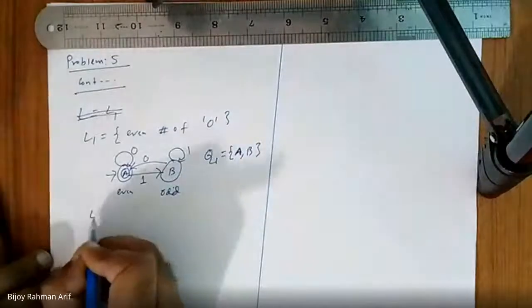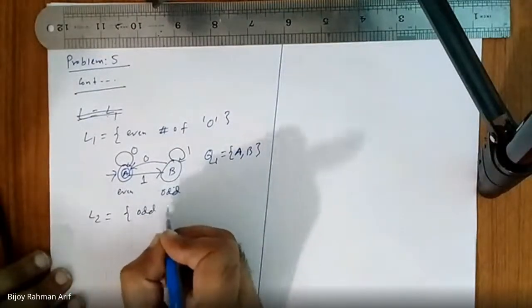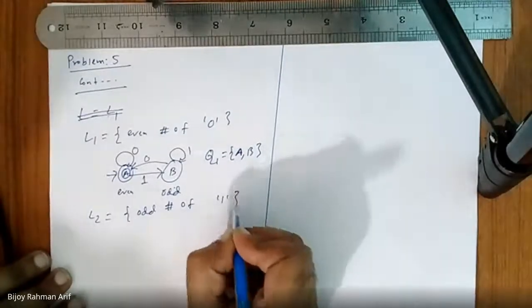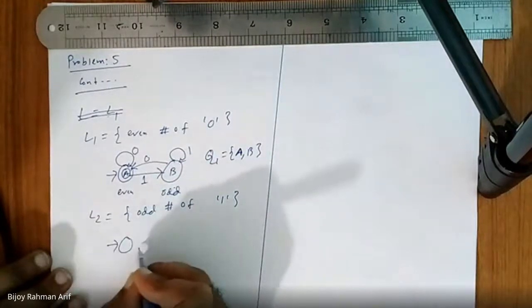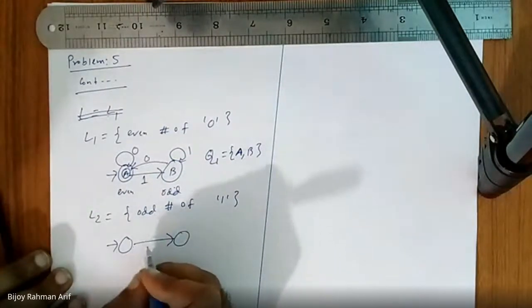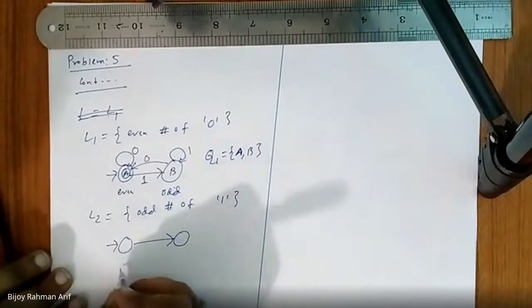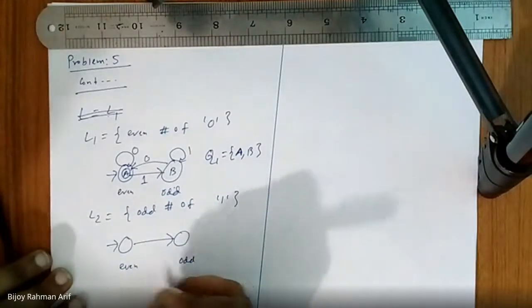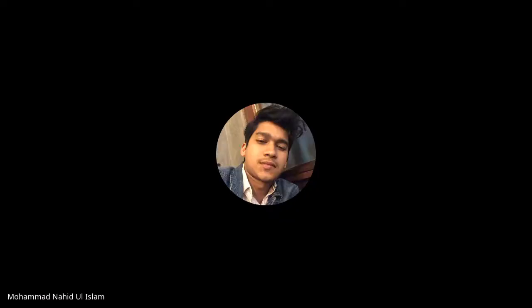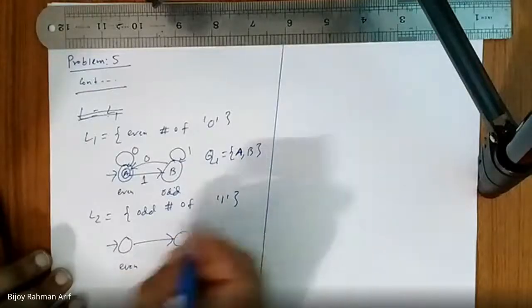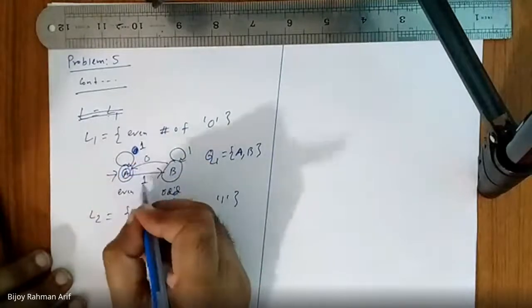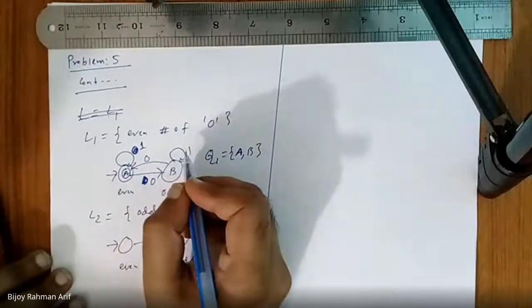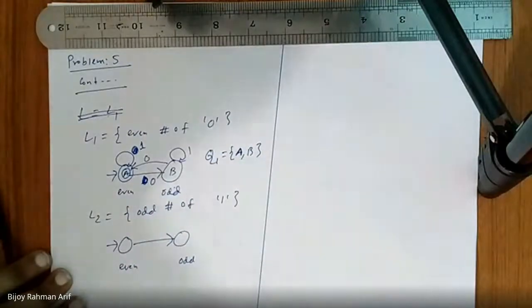Now what is L2? Odd number of 1. So what will this one be? The same type of finite automaton, but this is also even, this is also odd. In this case, we're counting the number of 1. So initially, is it correct or not? I made a mistake here. Now it is correct. I was counting 0 before.